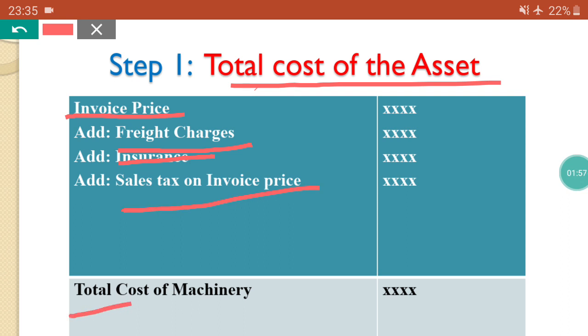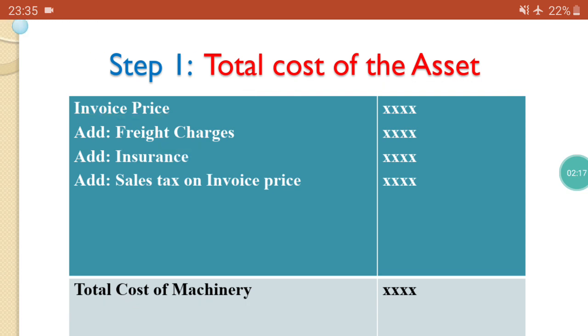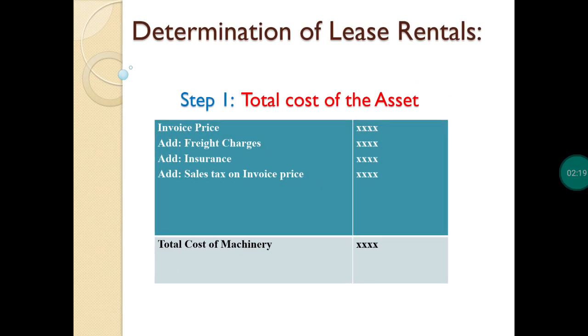After that you can get the total cost of machinery. It is a calculation of the total cost of the asset. It is called step 1.